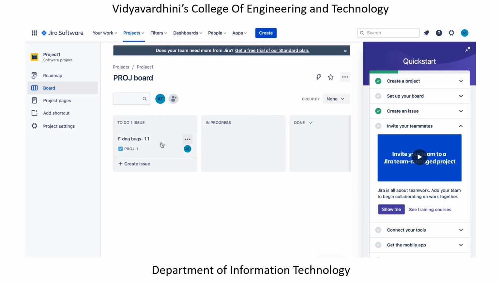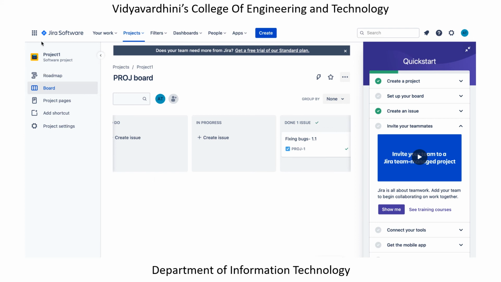Now this particular to-do phase, let's say I've just picked this task and I'm fixing the bugs, so I will just move it to the in progress phase. Now it has one issue in this. Once it is done, I will just drag and move this to the done phase, so I'm done with this particular task. So in the agile workflow, this basically helps in knowing how the task has progressed. Okay, there are other options also that you can check. So basically this is the gist of how Jira software works.